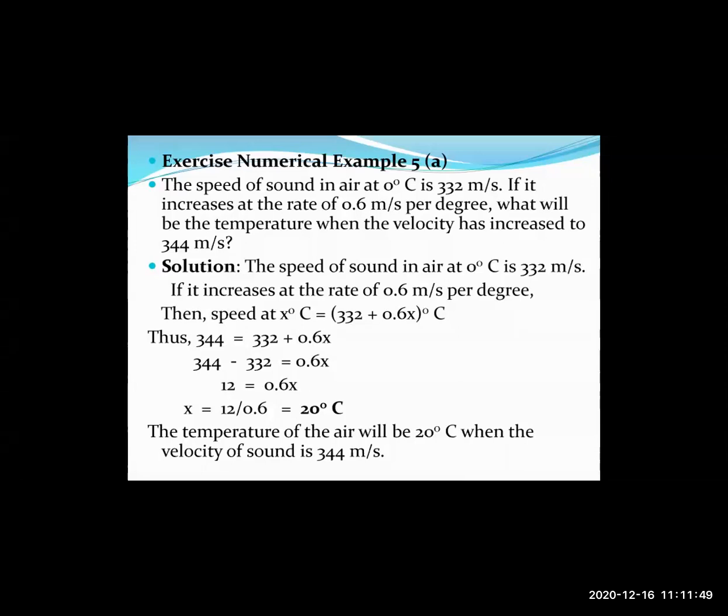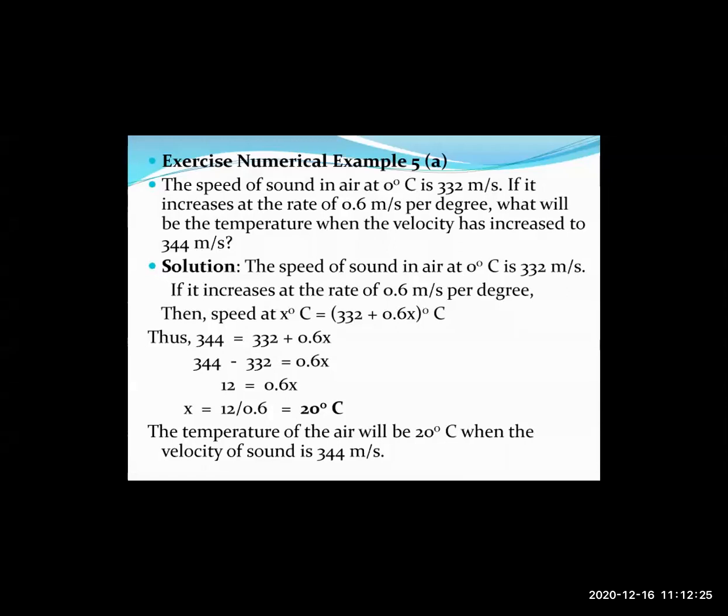Now, first of all, you need to understand the question. They have given us the velocity of sound in air at 0 degrees Celsius. Fine. So the velocity is 332 meters per second at 0 degrees. Now what is happening is the speed of sound increases at the rate of 0.6 meter per second per degree. That means when the temperature goes from 0 degrees Celsius to 1 degree Celsius, the velocity of sound will increase by 0.6 meter per second.